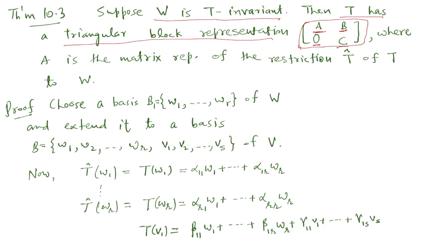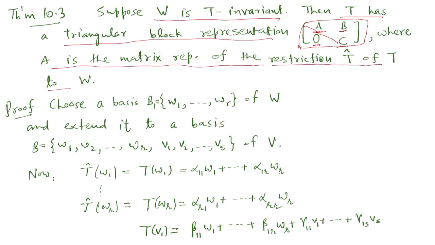We say triangular because the entries below the main diagonal are 0 here, where A is the matrix representation of the restriction T cap of T to W.